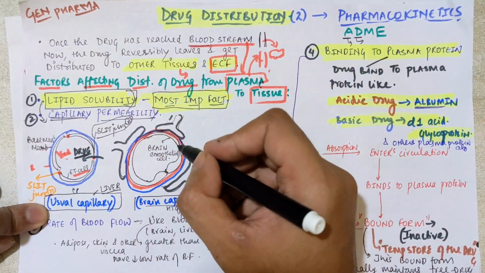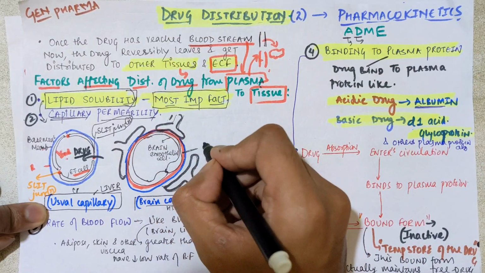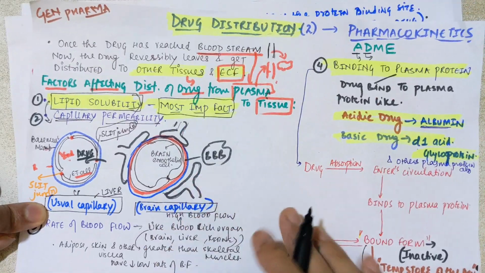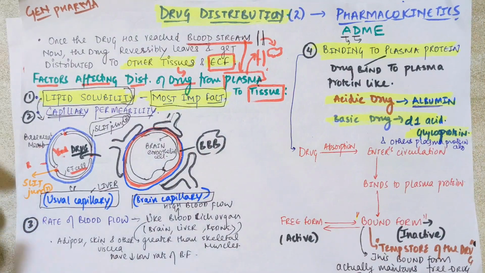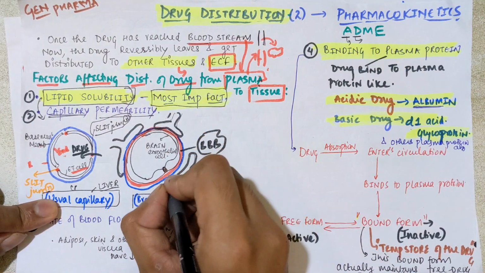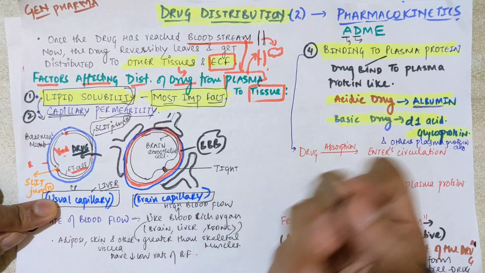But in the case of brain capillaries, there is a special barrier which is called the blood brain barrier. You can see the red one, it is the blood brain barrier. After that is the basement membrane. There is a very minute junction, you can see this junction here. This is called a tight junction. It is actually a physical junction.